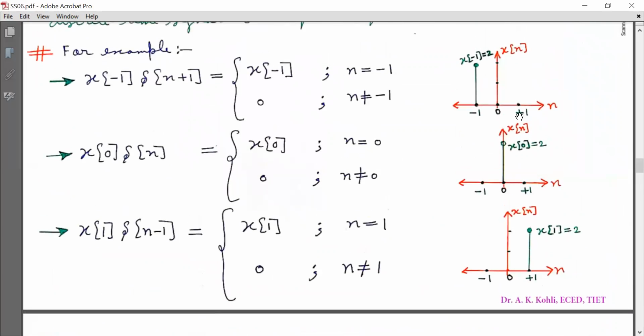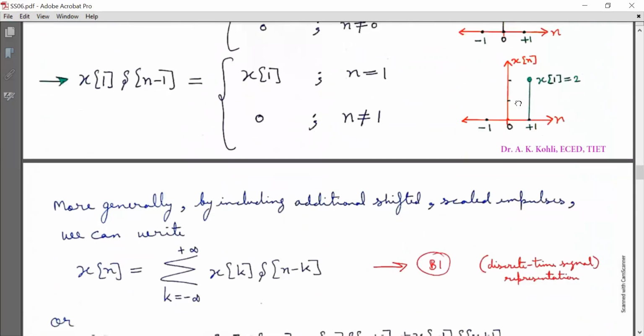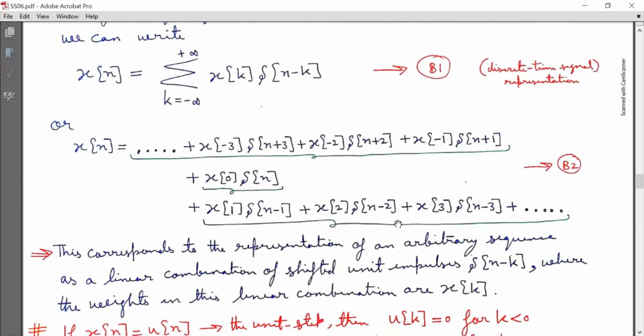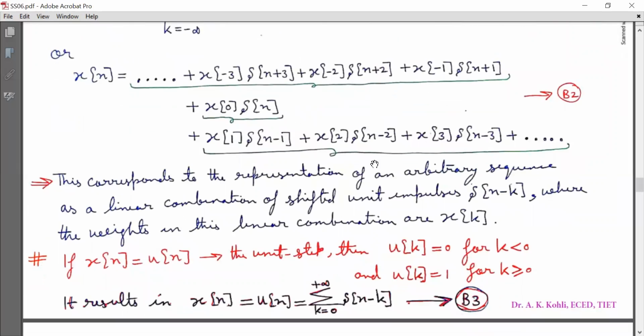So you need to understand these graphs and the meaning of this equation, that is the discrete time signal representation. This corresponds to the representation of an arbitrary sequence as a linear combination of shifted unit impulses δ[n-k], where the weights in the linear combination are x[k].